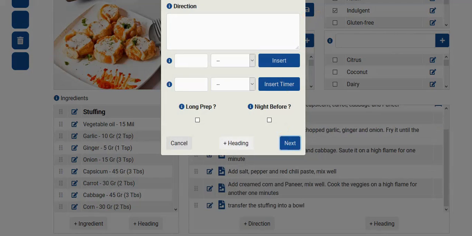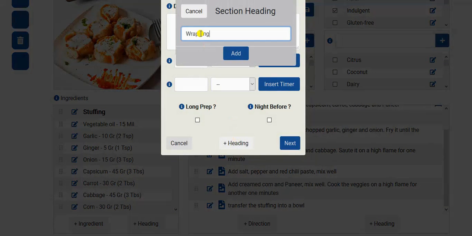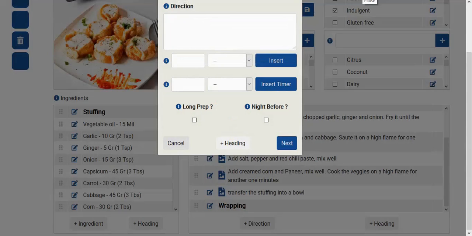So now we need to create the next section from this form, just as we did from the ingredients form. So by clicking this button we can type in the name of the section and press save. So next instruction.